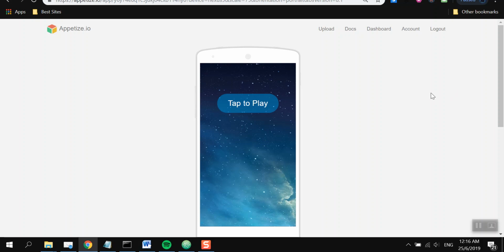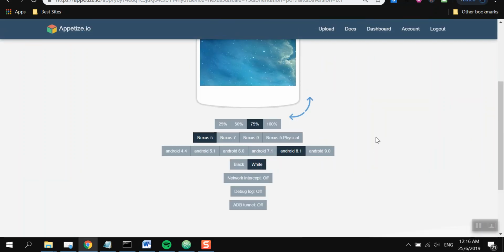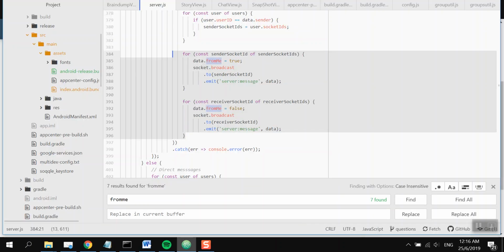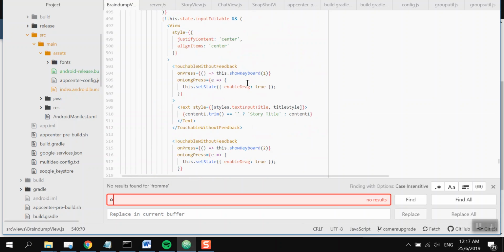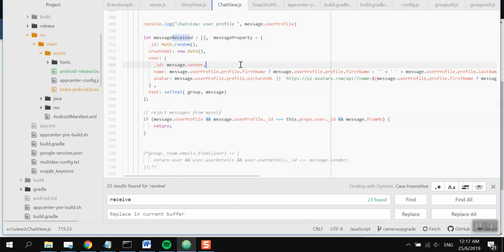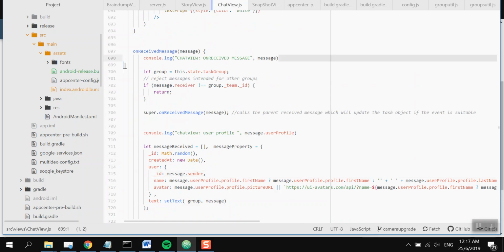But the other side of it is, for some reason, when you do a broadcast, if you console the messages that are being received, if you look at, for example, the brain dump view, and check this chat view on receive message. Finish a brain dump, check this on receive message, and you will see that for that one message that I took, I will for some reason receive multiple on receive messages, like five or six, which makes no sense